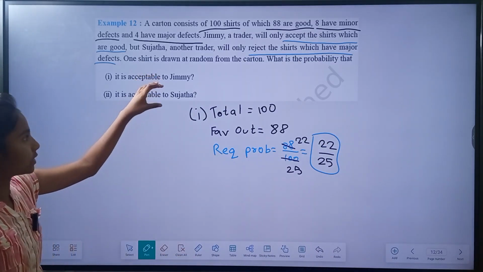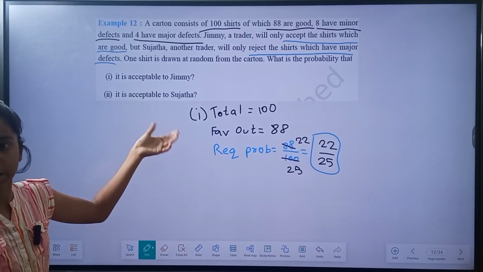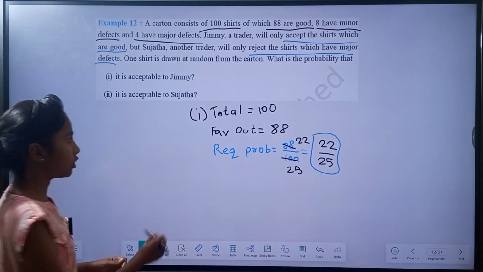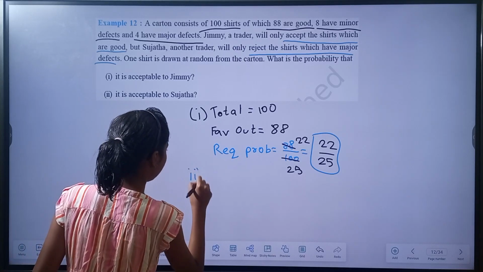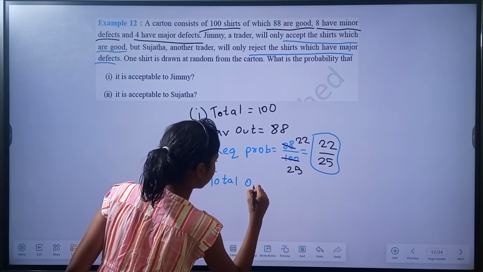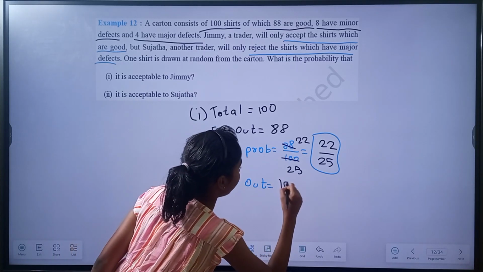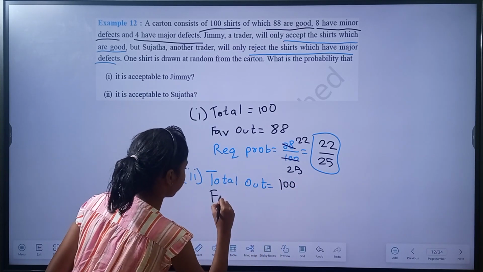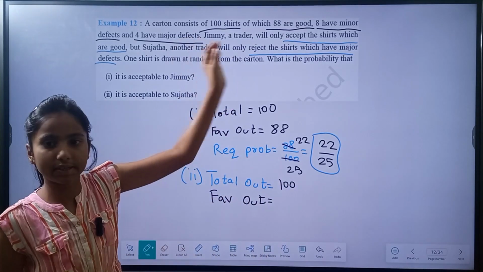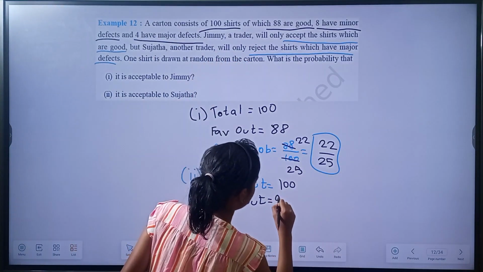If it is acceptable to S, she will only reject the shirts which have major defects, which means that S will accept the shirts which are good and which have minor defects. So the total outcomes equal to 100 only. In this also you have 100. And favorable outcomes are 88 plus 8, because she will only accept those shirts. 88 plus 8, 96.